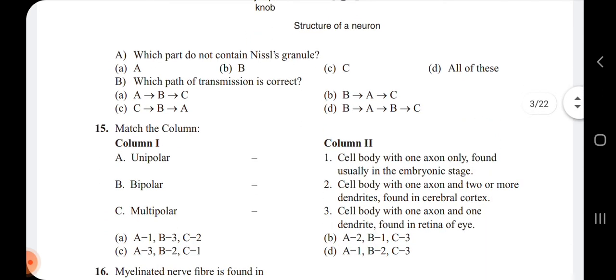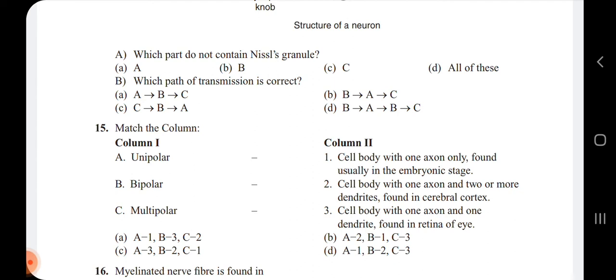Next, 15th, match the column. They have mentioned column 1, that is the types of neurons on the basis of the axon and the dendrites: unipolar, bipolar and multipolar. The unipolar neuron means there will be a cell body with only one axon, and these unipolar neurons will be present only in the embryonic stages.